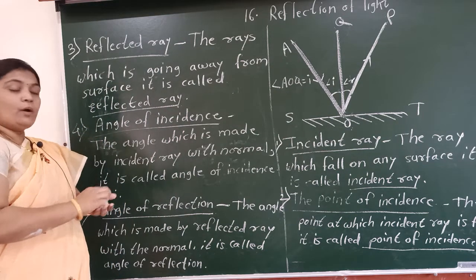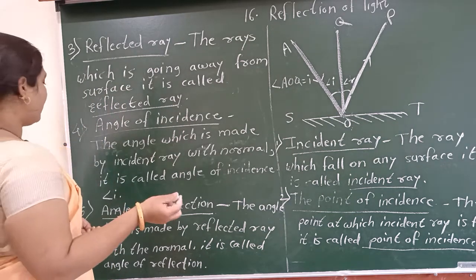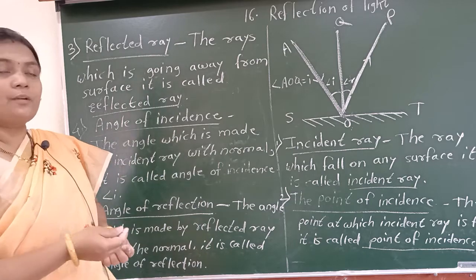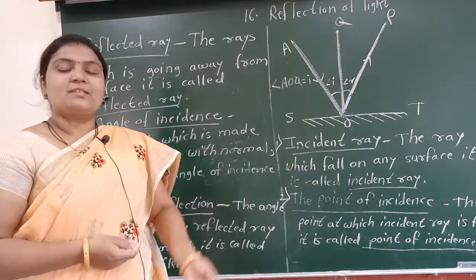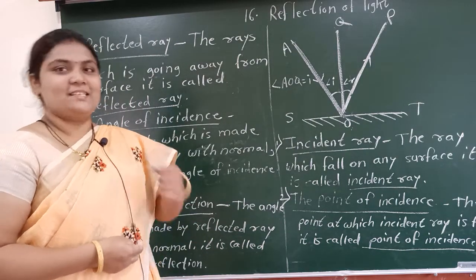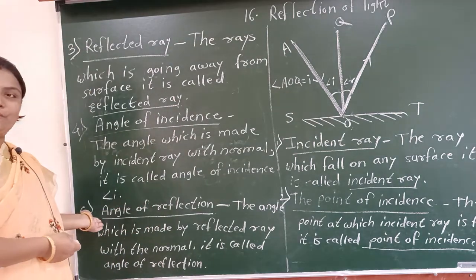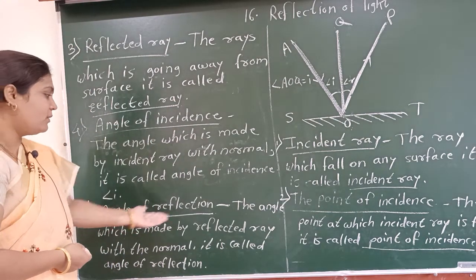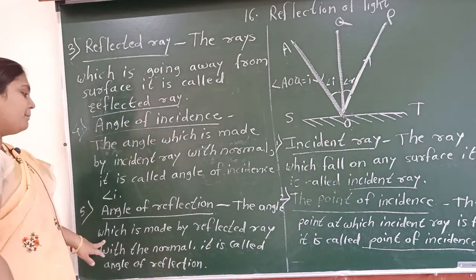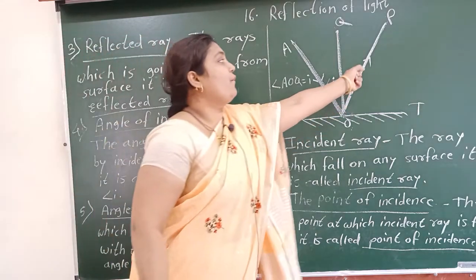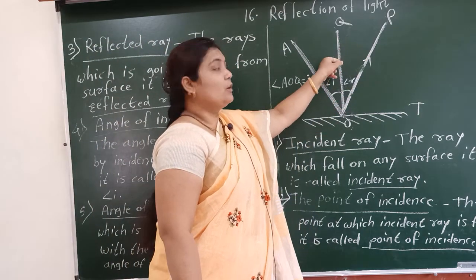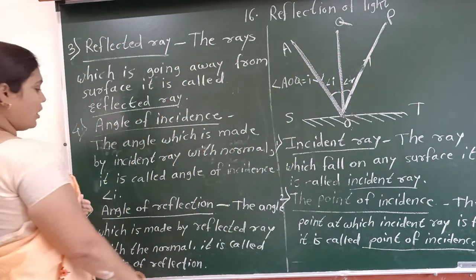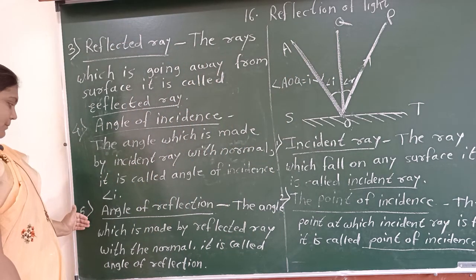Okay. If you are having two different pens, then underline the heading with a different color, so during the study you can recognize it very easily. Now, angle of reflection. What do you mean by angle of reflection? The angle which is made by reflected ray with the normal, it is called the angle of reflection.